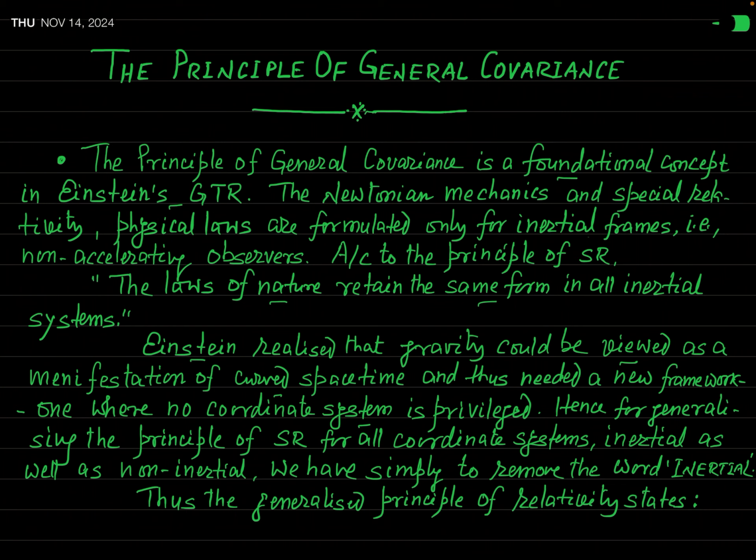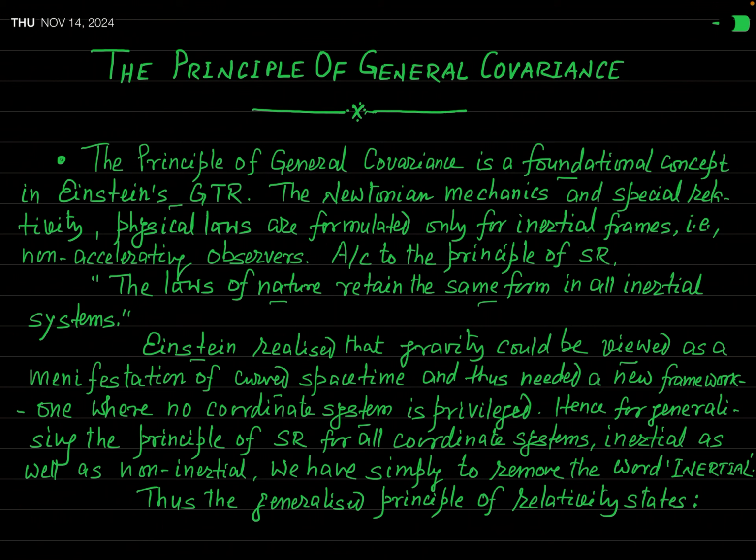It means our physical laws must be expressed in a covariant form that will retain its mathematical form not only in inertial frames, but in all frames, that is, both inertial and non-inertial frames.